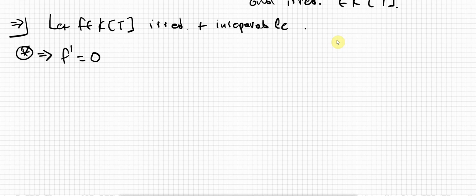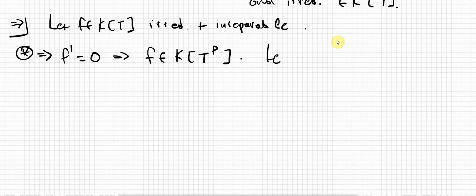So f has to be a polynomial in the variable t to the power of p, right? So f has to be a guy living in here, not just k[t], but k[t to the power of p], right?